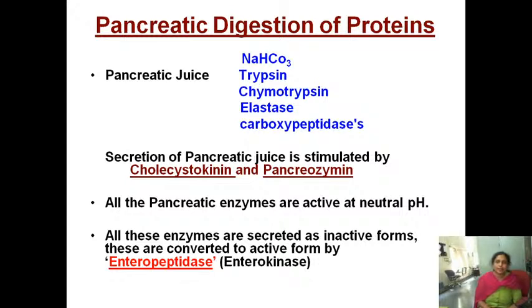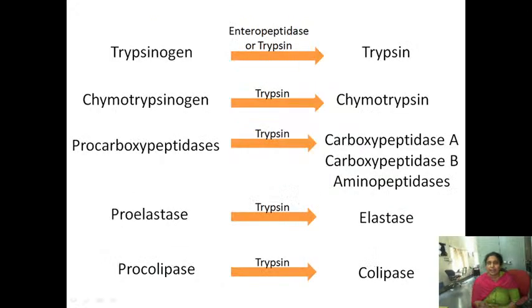All the enzymes are secreted as inactive forms, and how are these inactive forms converted to active forms? By the enzyme enterokinase. I already mentioned all the peptidase enzymes present in the stomach or in the pancreatic and intestinal juice are first secreted as inactive forms. Whenever a special stimulus or need is there, only then will they be converted to active forms.